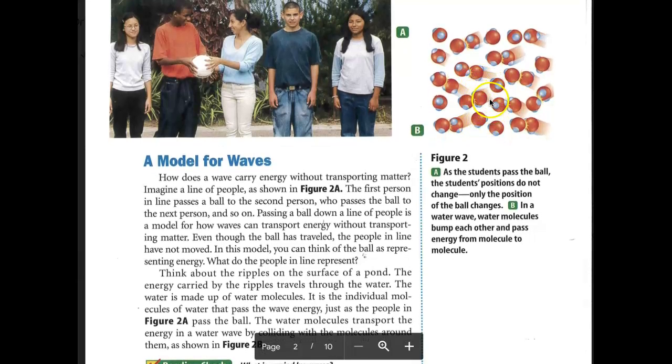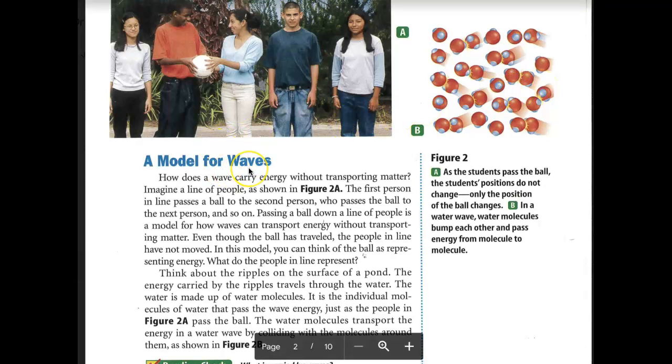All right, so looking at this little image here, you can say as the students pass the ball, the students' positions don't change. Only the position of the ball changes. So here, they're passing the ball from one person to the next to the next. They're staying in the same place, but the energy, that ball, is moving along that line of students. And just like here too, in a water wave, those molecules bump each other and then they pass the energy from one molecule to the next as it goes through that matter.